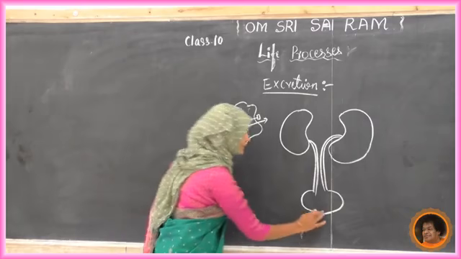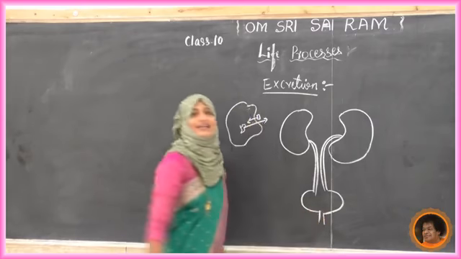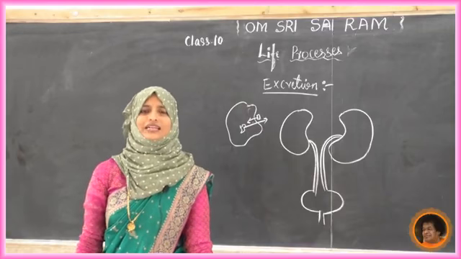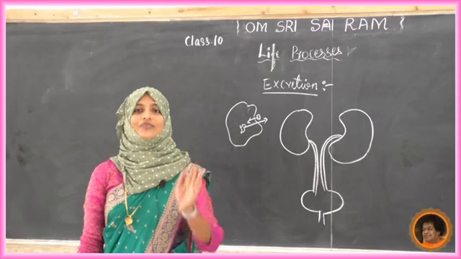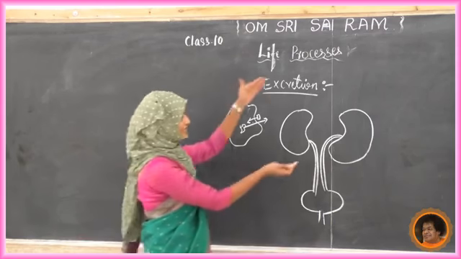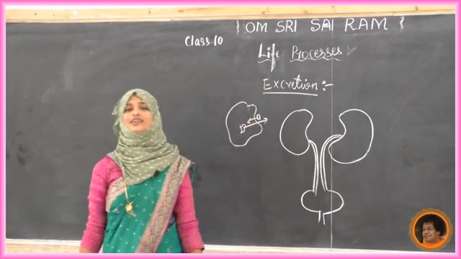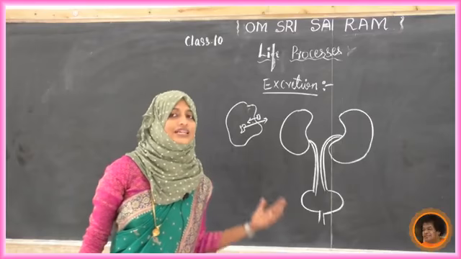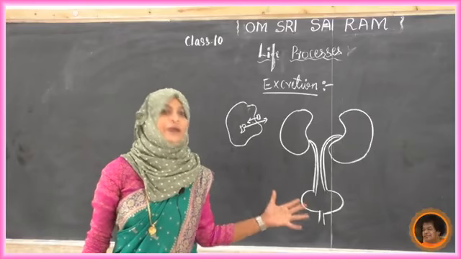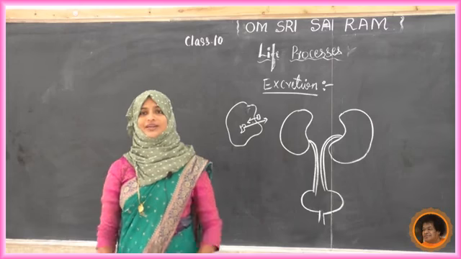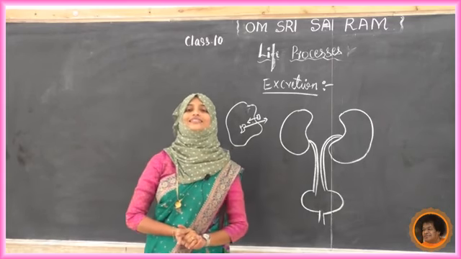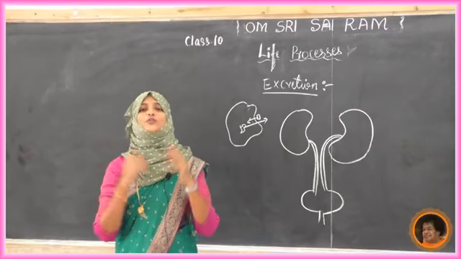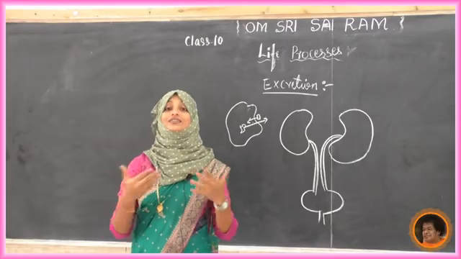Next, there is a small opening called the urethra. Now we'll see where it is present. We come to know the different organs present in our excretory system. We are going to see the functions of all these organs later. Before that, tell me, students, where is our excretory system located in human beings? Actually it is in the dorsal abdomen.